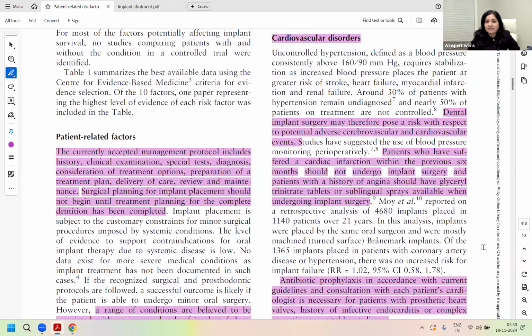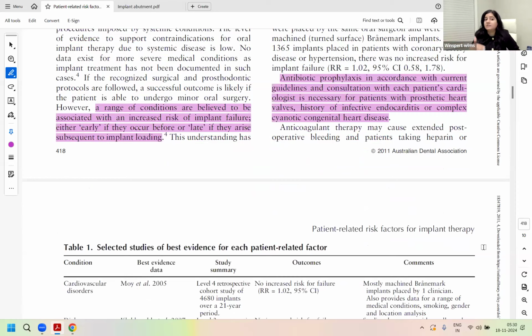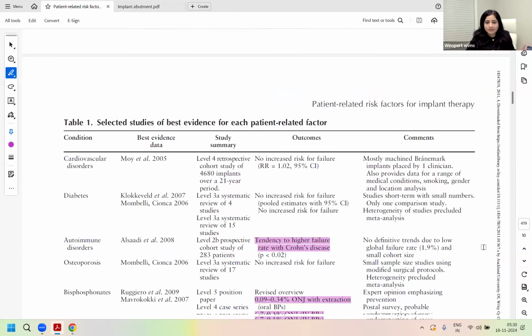Then antibiotic prophylaxis is needed for implants. It's an invasive procedure. So the cardiac conditions which require ABP, what are those conditions? We have learned those, right? Prosthetic cardiac valve, history of infective endocarditis, and complex cyanotic congenital heart diseases. In those particular cardiological problems, ABP would be needed if you're going for implant surgery. Is that right? Clear for everybody so far? These 2 points are clear for everyone?